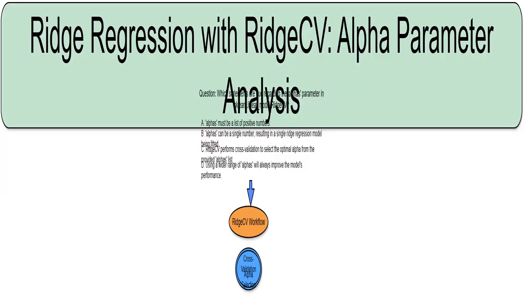Statement A is partially true. The alpha values themselves must be positive numbers because they represent the strength of the penalty term, which must be positive. However, the alpha's parameter itself can accept either a list of multiple values or a single positive value, as clarified in statement B.